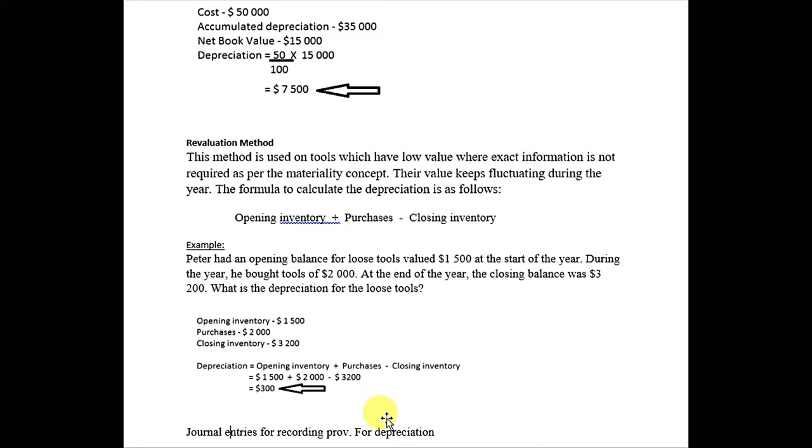Opening inventory, for example the balance b/d of the loose tools, is 2000, and we have some purchases of loose tools of 500, making 2500. According to you, the value should be 2500 at the end, but you see that there is a value provided in the question, the balance c/d, and the balance c/d is 2000. You calculated 2500 and saw that the balance c/d is 2000, so the difference is obviously the depreciation. It is the simplest method of all. If we compare the three methods, the revaluation method is the simplest.